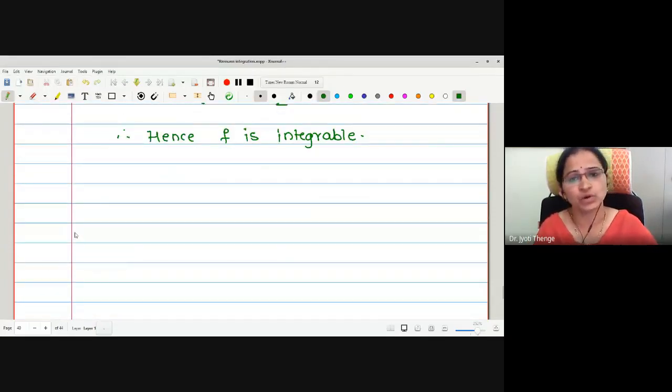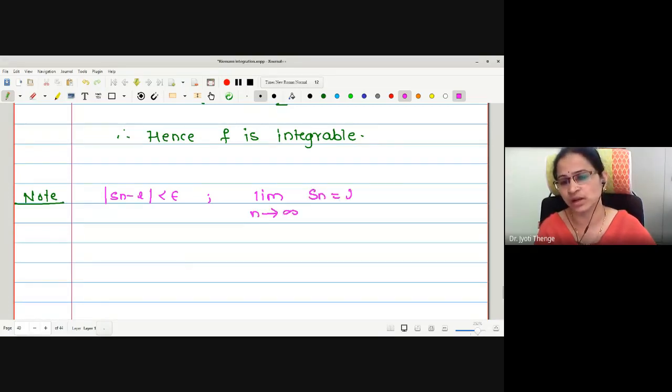And here we are going to write a note stating another form of the condition of integrability. Right now, I think all of you are familiar, whenever we are writing mod of Sn minus L less than epsilon for every epsilon greater than 0, one can write this statement equally as limit n tends to infinity Sn is equal to L. Right?